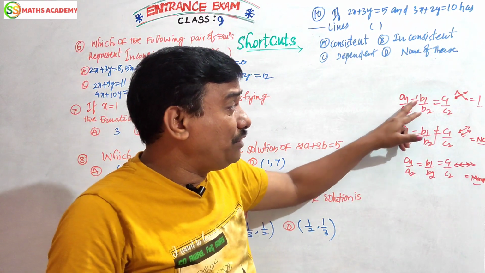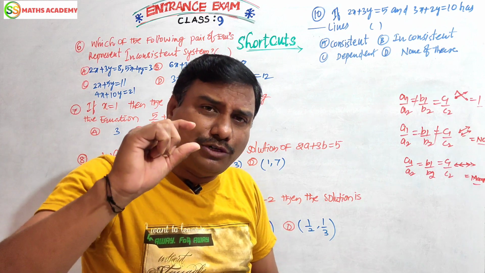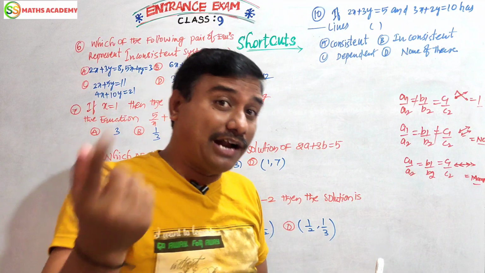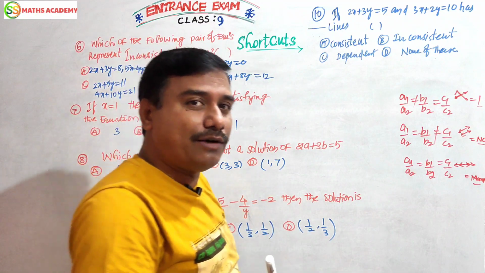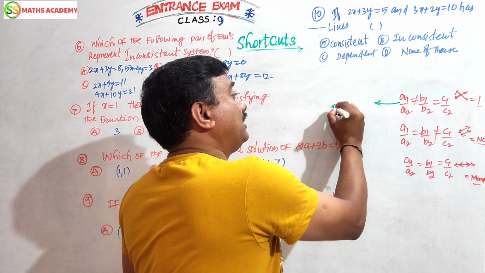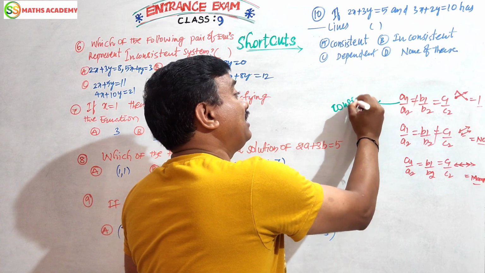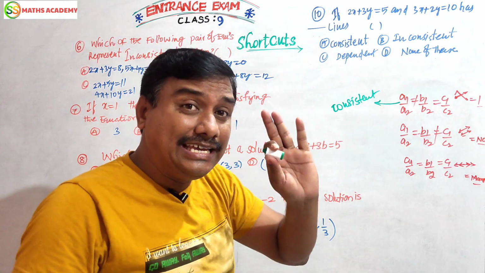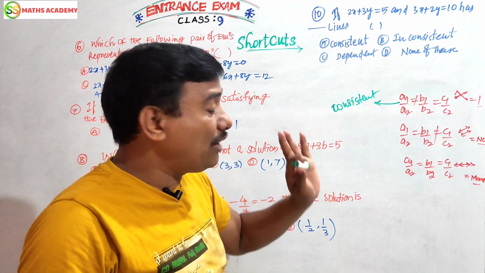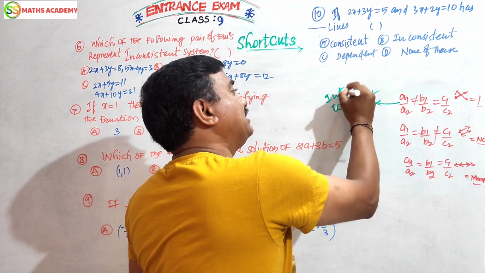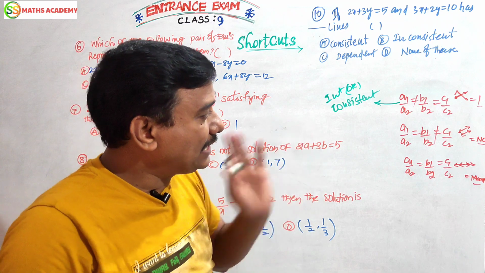If a1 by a2 is not equal to b1 by b2, everybody says only intersecting line. But it has another form, that is called consistent lines also. This condition is not only intersecting line, it is also consistent. Intersecting or consistent, both are synonyms at the same time.